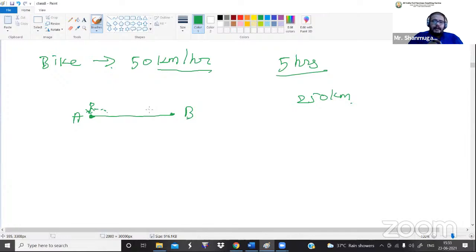But if you apply the brake and reduce the speed, the speed value will definitely change. So at that point we can't cover 50 kilometers in 1 hour. Do you understand? In a real-time scenario it is not possible, but you can try it yourself.